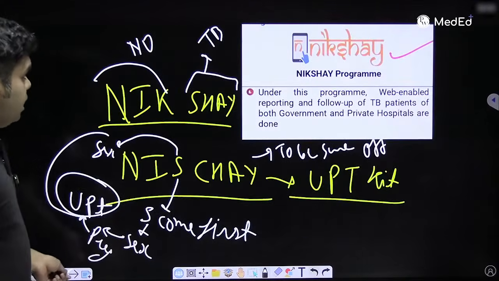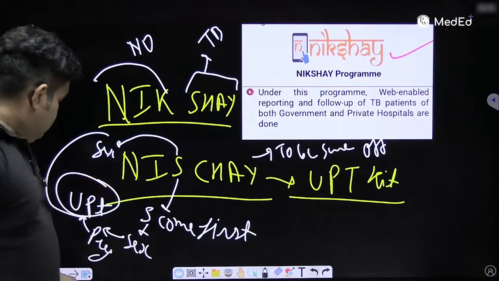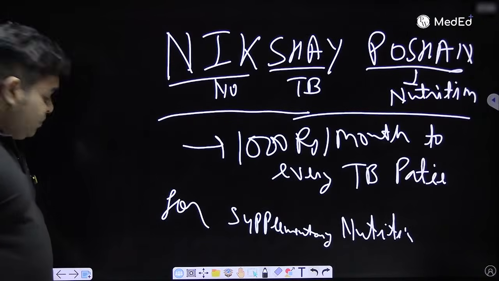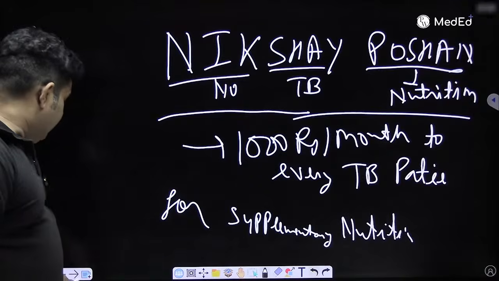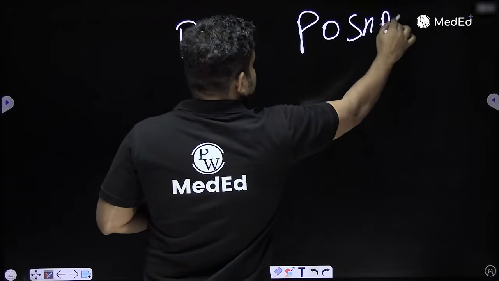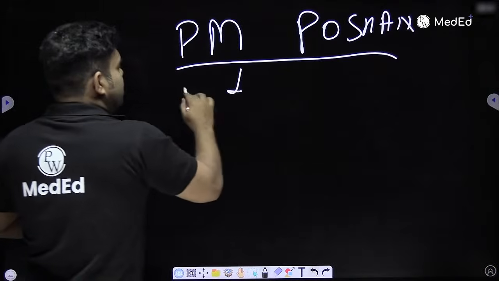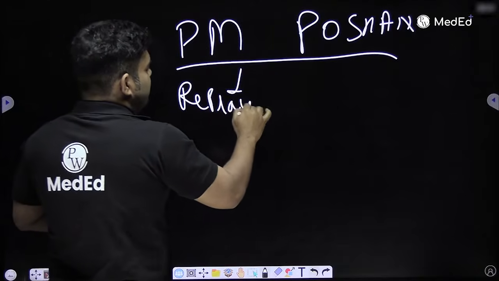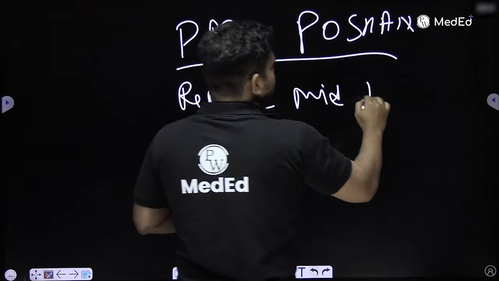Then, Nikchay Poshan is here, Nischay is the UPT kit by ASHA, and the next thing you should know is PM Poshan. What is PM Poshan? This is the program which replaced the midday meal. So now the midday meal is no more.